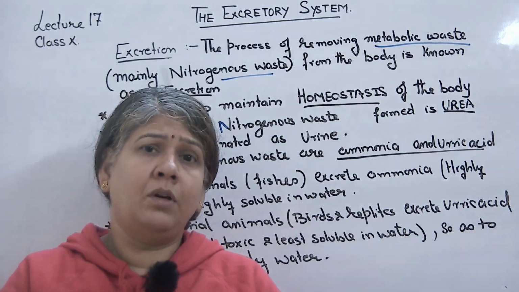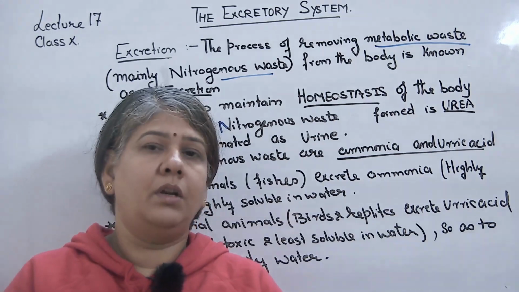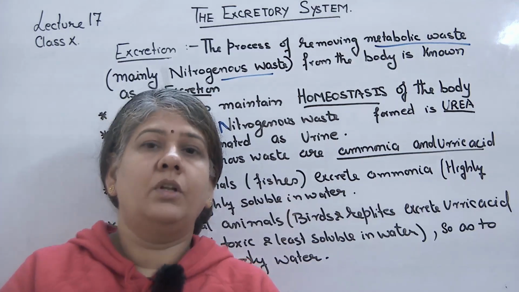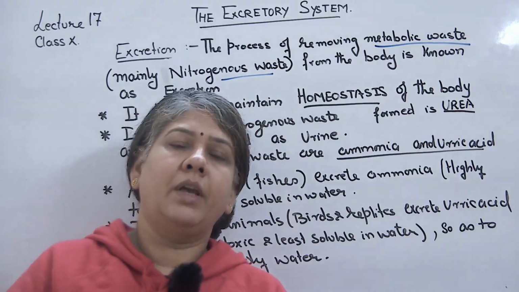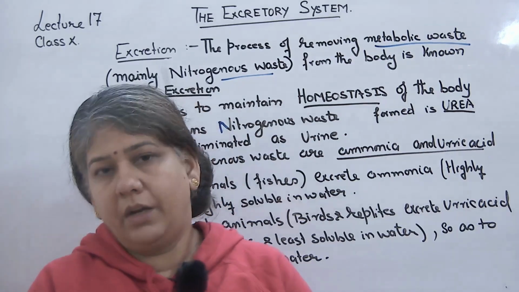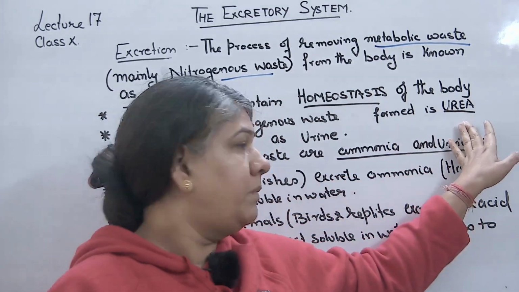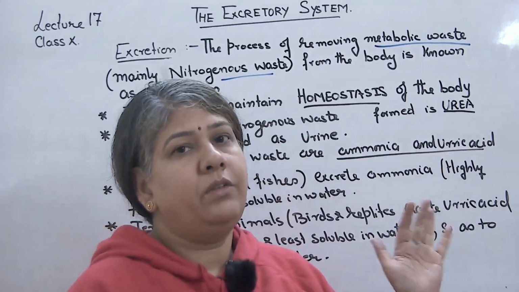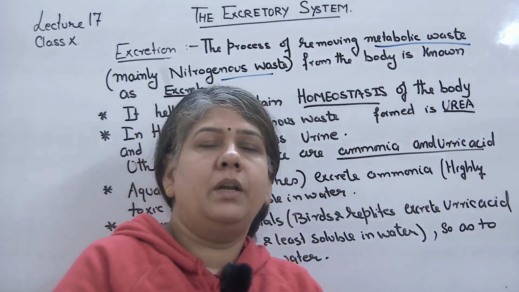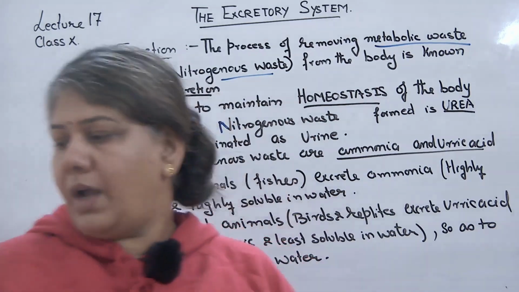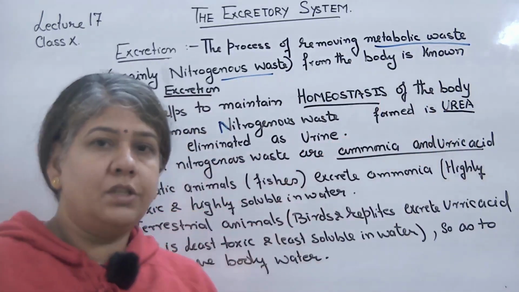Liver also detoxifies many other substances like alcohol, nicotine, drugs, or the medicines you take for various ailments. So detoxification carries on in the liver. And urea is poisonous to the body, hence it should not be accumulated in the body. So it is removed from the body, and that filtration of the blood takes place in the kidney. So our main excretory organ is the kidney, which is removing the nitrogenous waste.